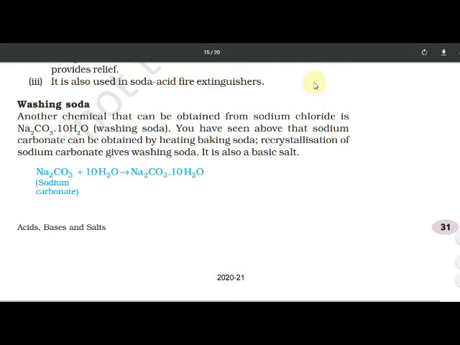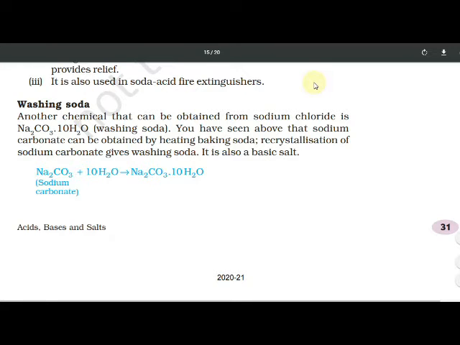You have seen above that sodium carbonate can be obtained by heating baking soda. When we heat baking soda, just now we have seen, after heating, what do we get? Washing soda. Recrystallization of sodium carbonate gives washing soda. It is also a basic salt.